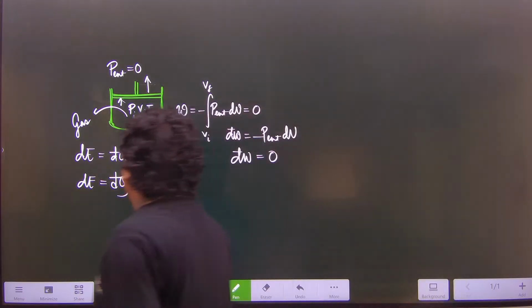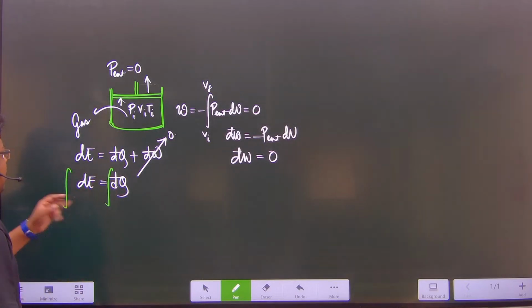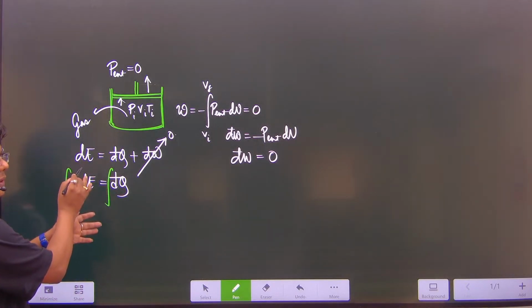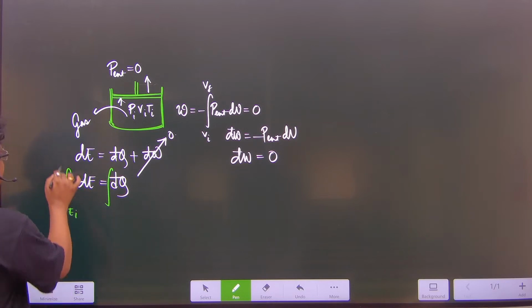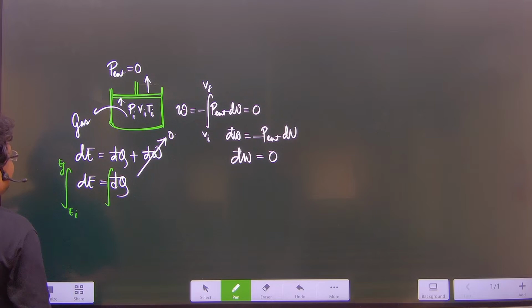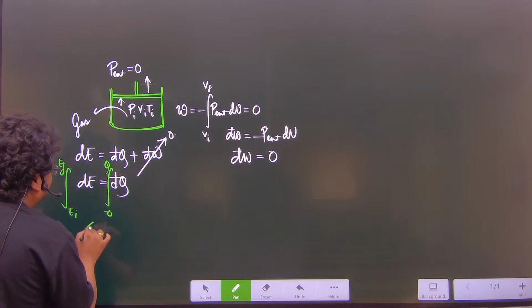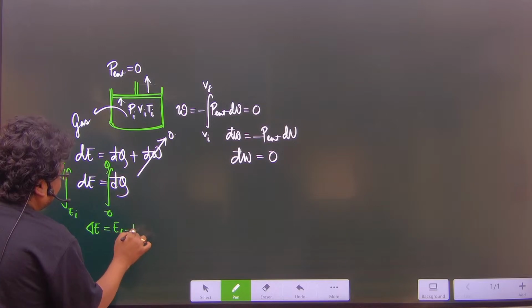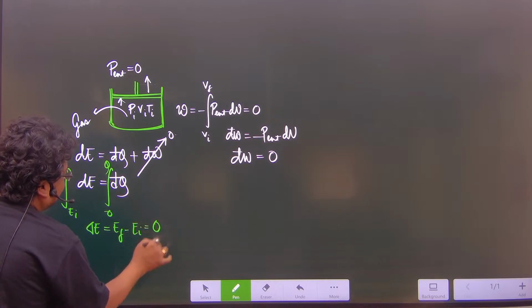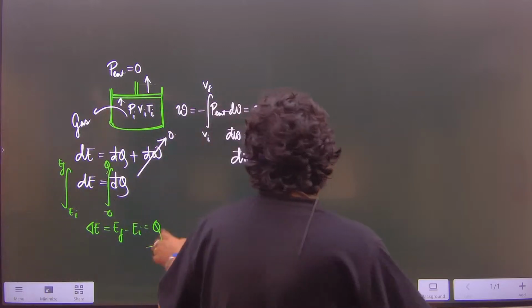अगर आप इधर इंटीग्रेशन करो तो, so it is a state function, so the integration limit will be initial internal energy to final internal energy, whereas it will be a path function, so the limit will be 0 to Q. Hence we can say that delta E is equal to E final minus E initial is equal to, it is nothing but the finite amount of heat.